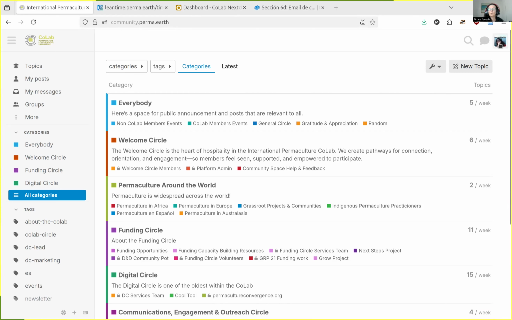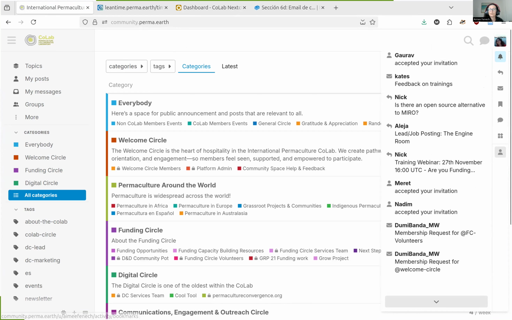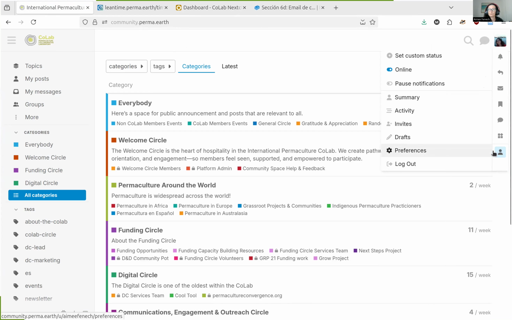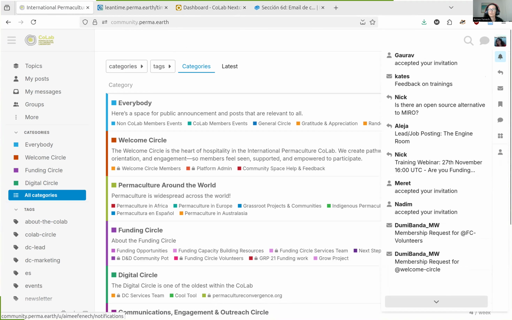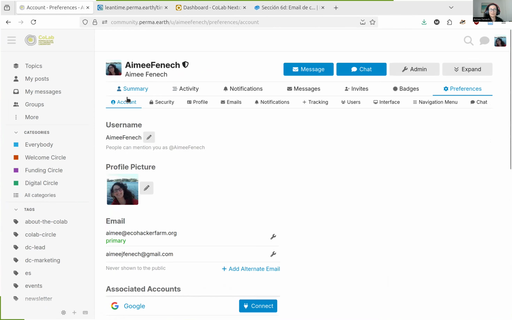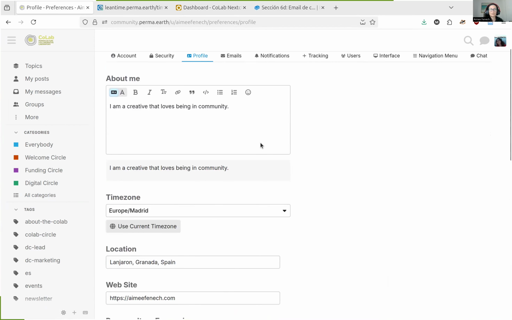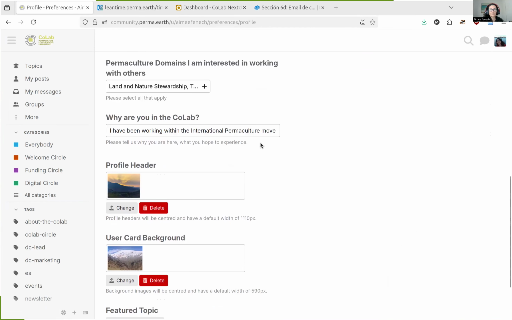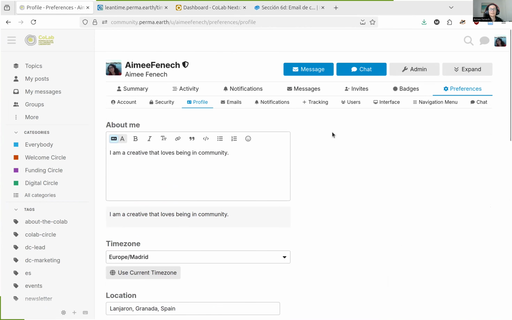I'm going to assume that your profile is already up to date. I'm going to show you. So if you click on the little icon here, top right corner, and then you click on your little account button and click preferences, you have basically updated your profile picture, included your email addresses, and completed your profile as best as you can. I'm going to assume you've already done that.